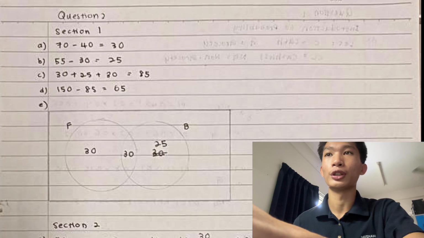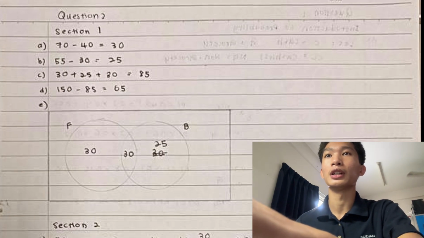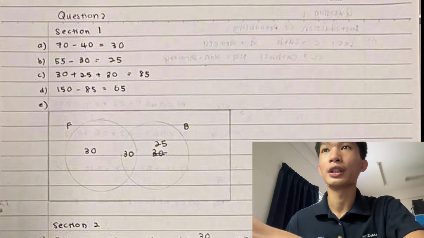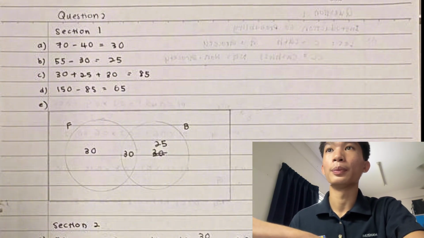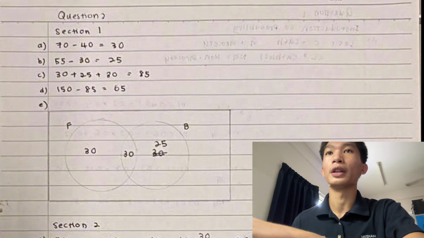For question E, present the information above in a diagram. As we can see, F is for the students who play football, and B is for students who play basketball.